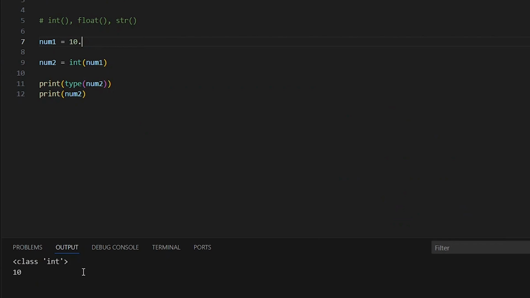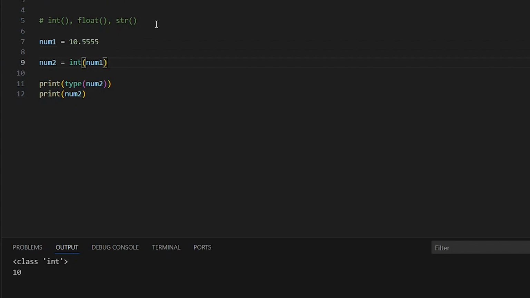So let me put 5555 and run the program, and you can see it's removed those decimal points. And I know you may be thinking it's going to perform some approximation. No, it doesn't perform approximation. It simply removes the decimal points and the digits that come after the decimal point. So this is what the int function does.